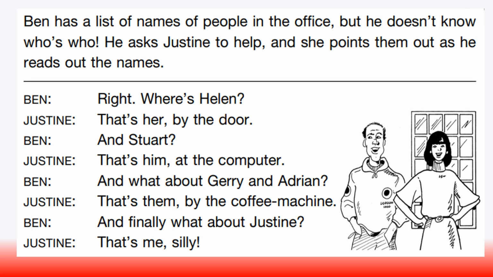Unit 1, Dialogue 9. Ben has a list of names of people in the office, but he doesn't know who's who. He asks Justine to help, and she points them out as he reads out their names. Right. Where's Helen? That's her, by the door. And Stuart? That's him, at the computer. And what about Jerry and Adrian? That's them, by the coffee machine. And finally, what about Justine? That's me, silly.